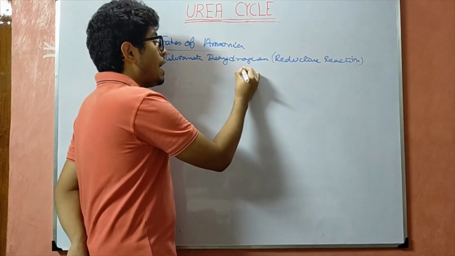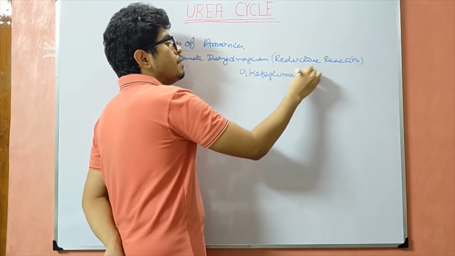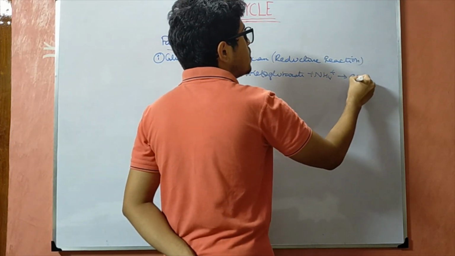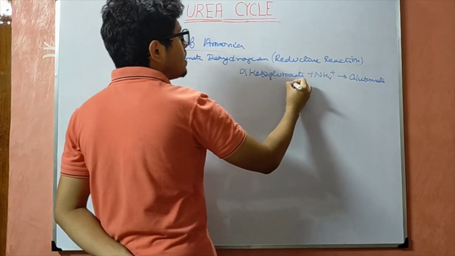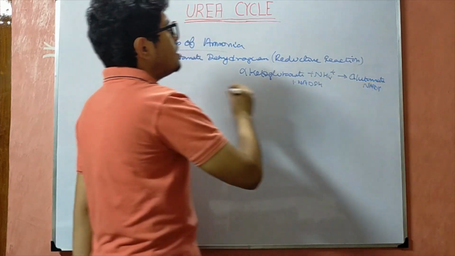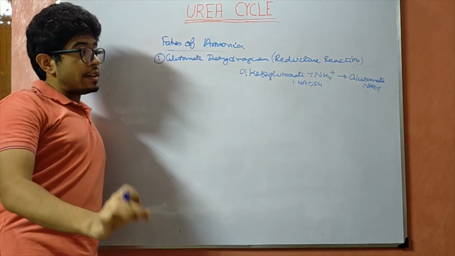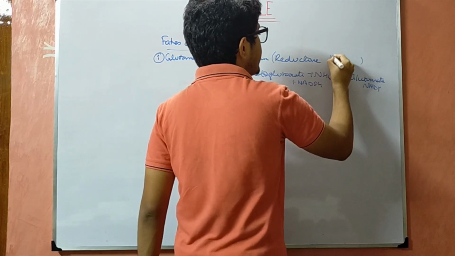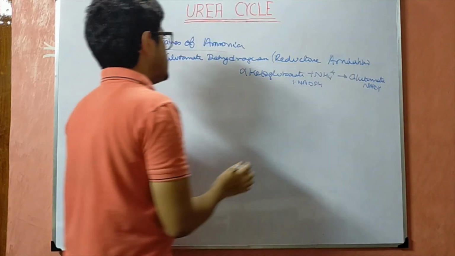Here actually alpha ketoglutarate will react with NH4 plus to form glutamate. This is a basic reaction. Here there is NADPH which is getting converted to NADP. So this is a basic reaction of the glutamate dehydrogenase. It is a reductive amination reaction.